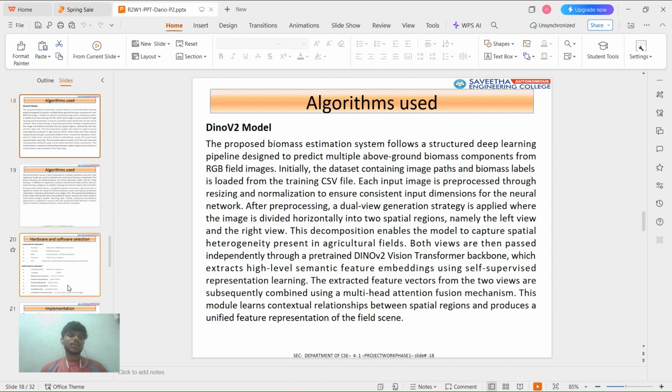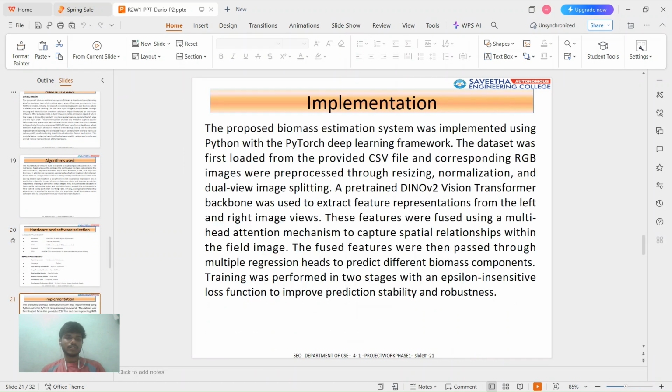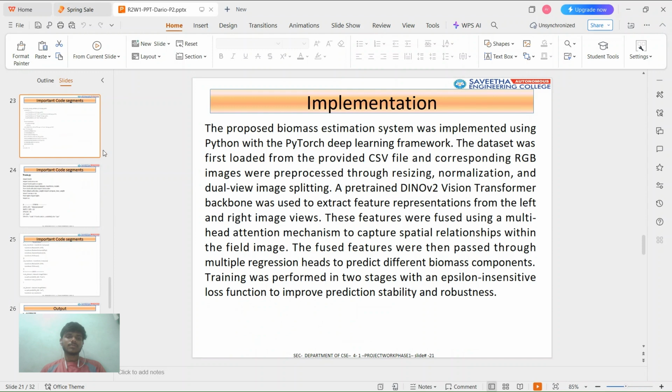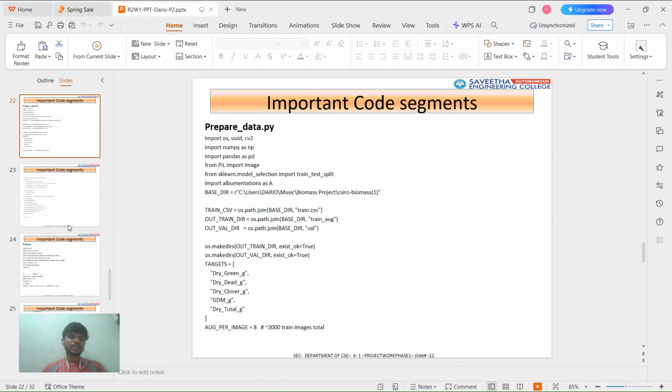Okay. The hardware we have used is: the processor, which is Intel Core i5, hard disk is 250 GB, RAM is 60 GB minimum, and the GPU is NVIDIA. The implementation details are given here. We have used PyTorch, which is a deep learning framework. Then we have used the DINOv2 vision transformer. Then also we have used the self-supervised multi-head self-attention mechanism. This is the code we have imported: this is the training.py code, and this is the prepare data code.